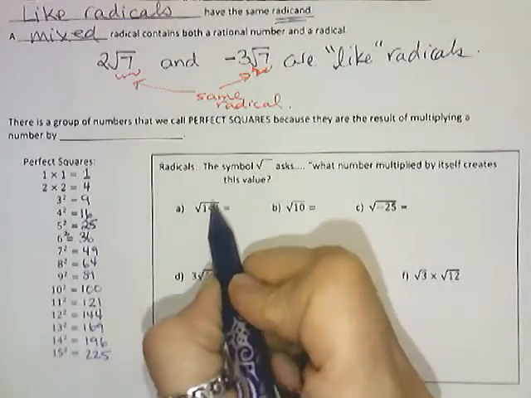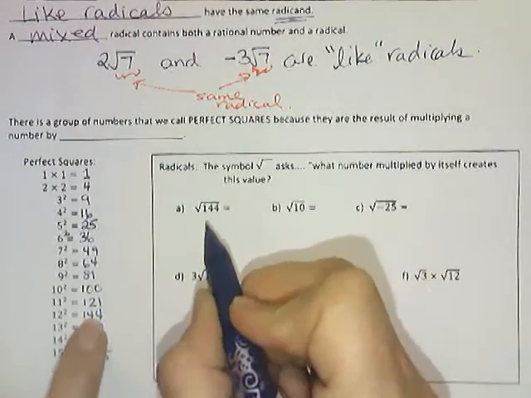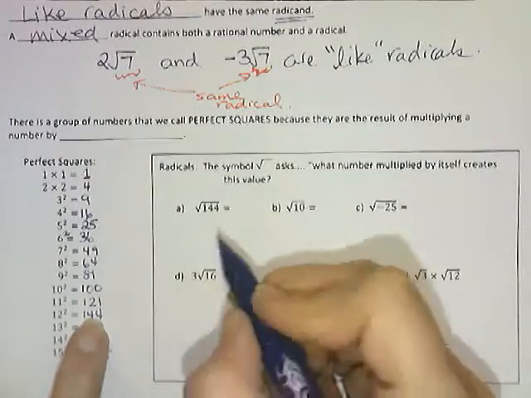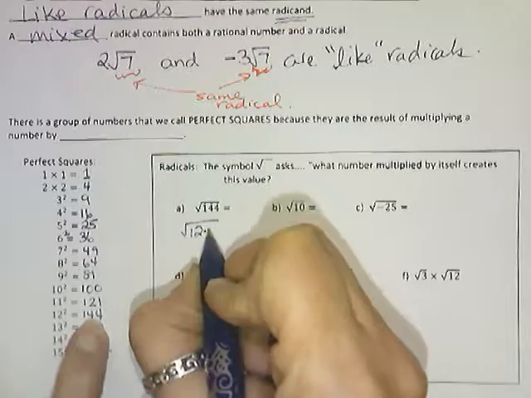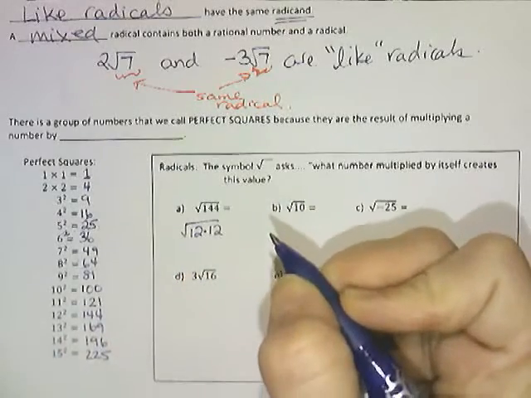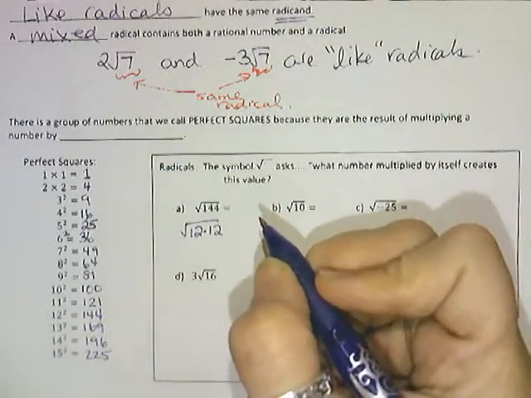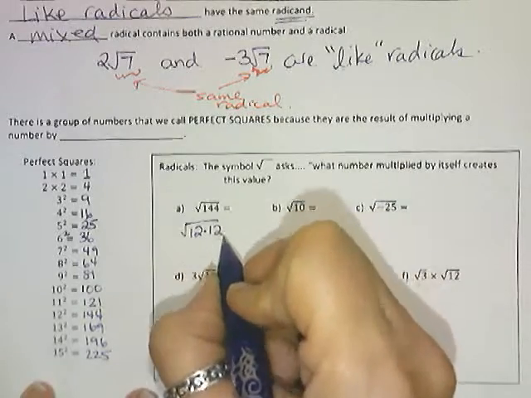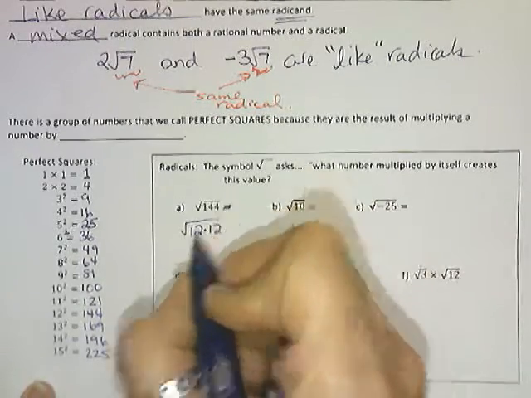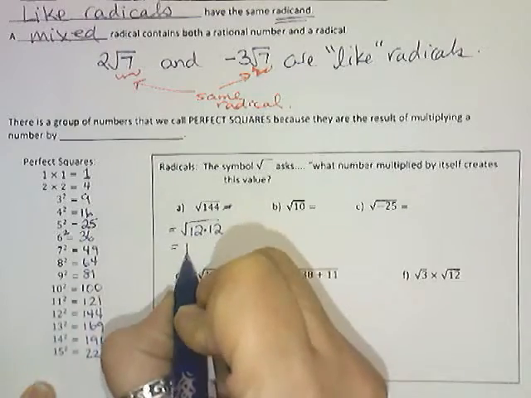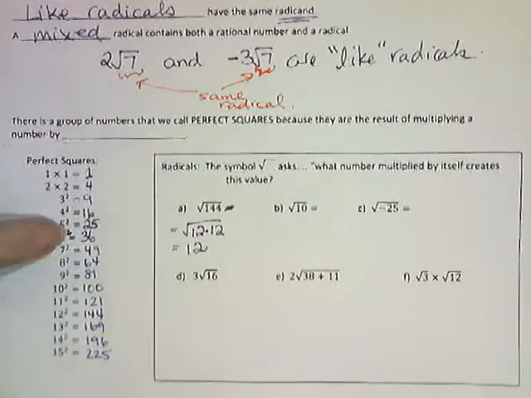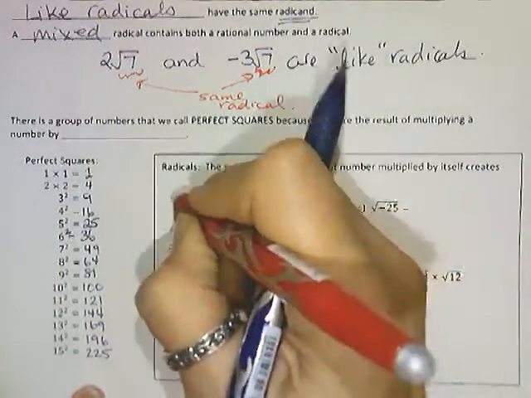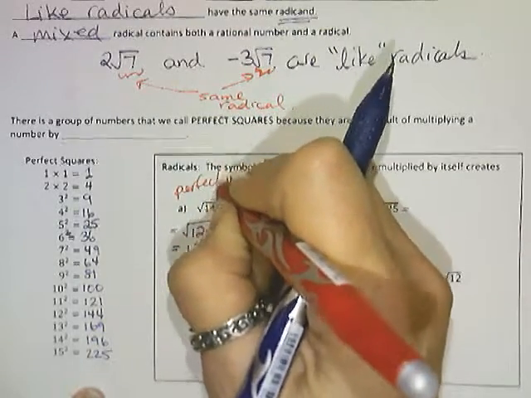For example, if I ask for the square root of a perfect square, there it is, 144, that's one of my perfect squares. It has a nice answer because it is made up of a 12 times a 12, or a negative 12 times a negative 12, but let's just consider the easy positive answers there. So the answer is 12. 12 multiplies by itself to get me that 144 because it is a perfect square value. My 144 is one of those nice perfect squares.